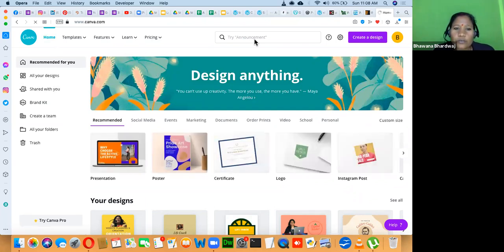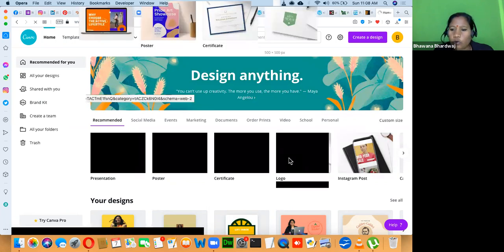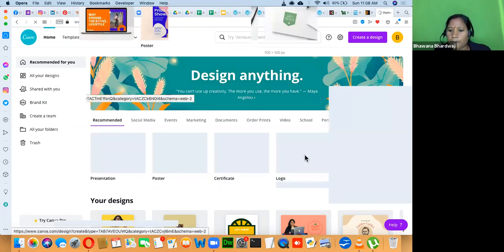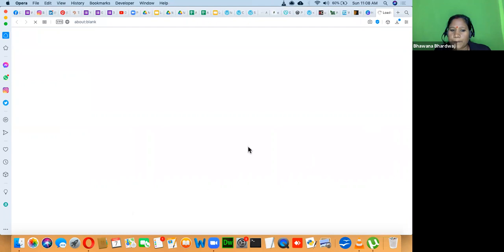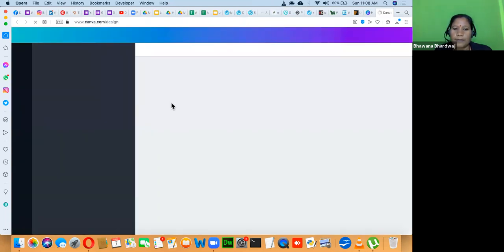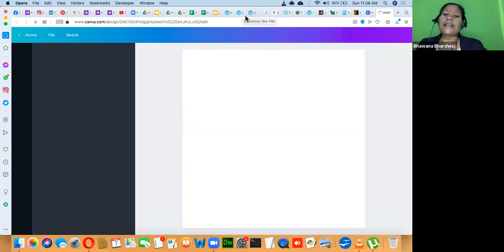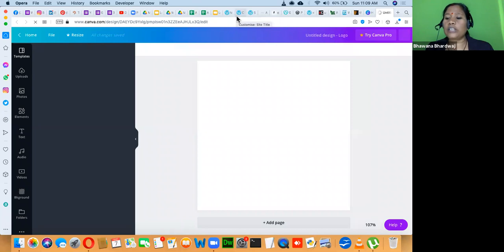So here, if you want to create a logo, simply go to the logo section. There are logo templates there, and you can use one. Whenever you are creating a website and you don't have any particular brand, and right now you are not very popular, I would suggest using your name in your logo, so that people will recognize you with your name.